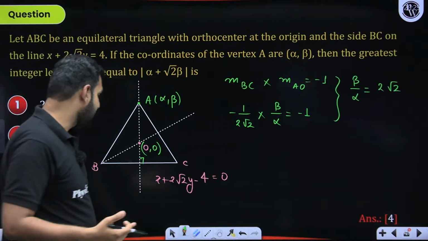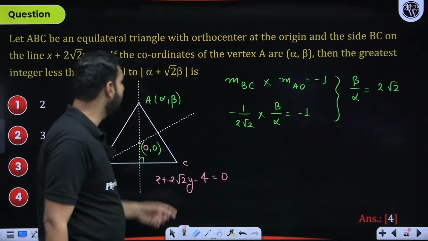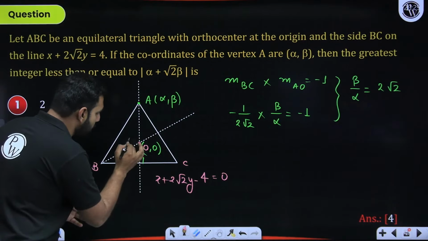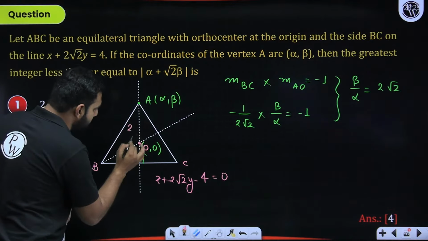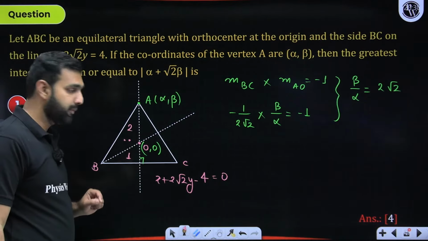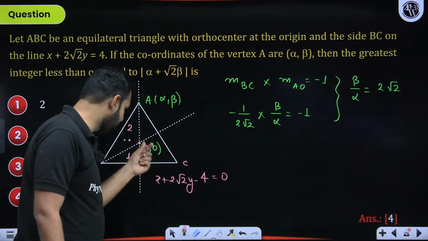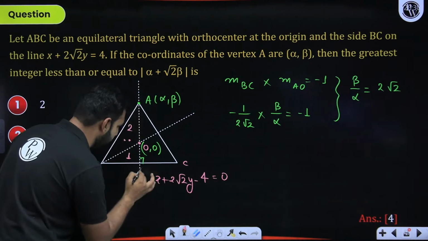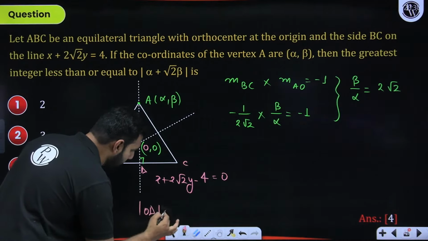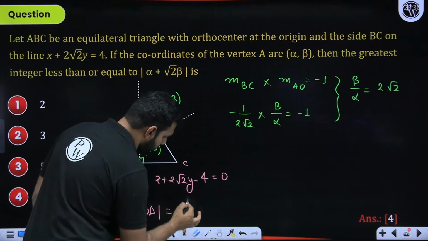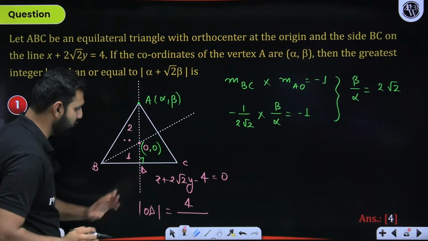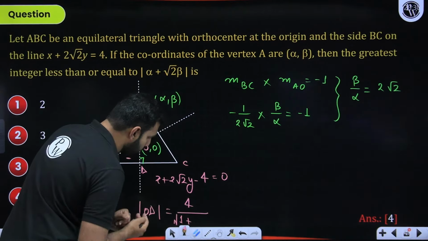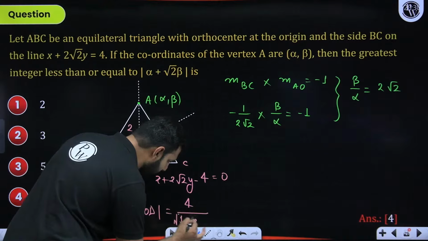Sir, can we crack one more equation so that we could build a relationship between alpha and beta? Here, I'll say that we know that centroid divides the median into 2:1. So if this is 2, this will be 1 in terms of ratio. Do you remember that? So the perpendicular distance from 0, 0 to this line, let me call it D, so OD will be mod of 0, 0 minus 4, mod of -4 will be 4, divided by under root of 1 plus 2 root 2 square, which is 8. 1 plus 8 is 9, so 9 is 3.